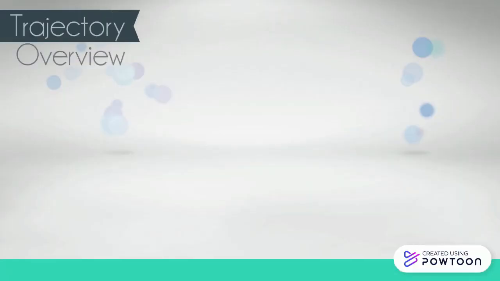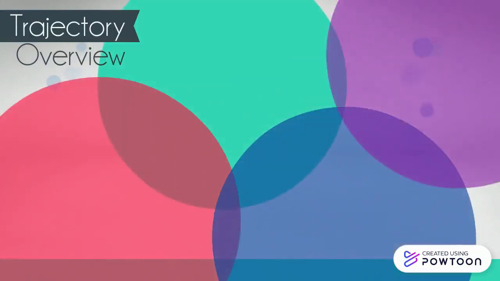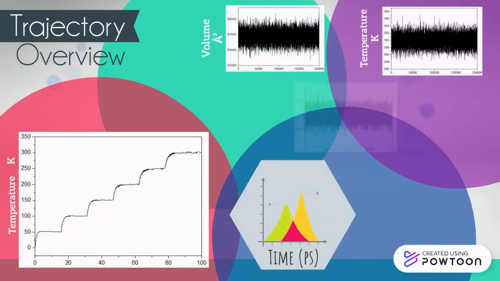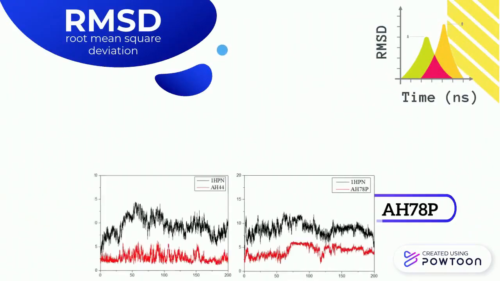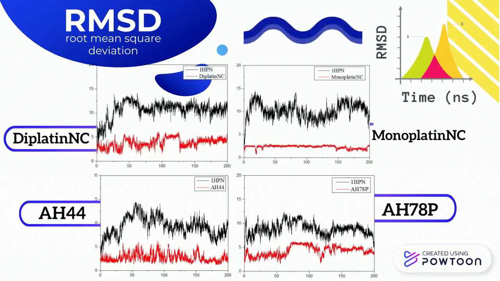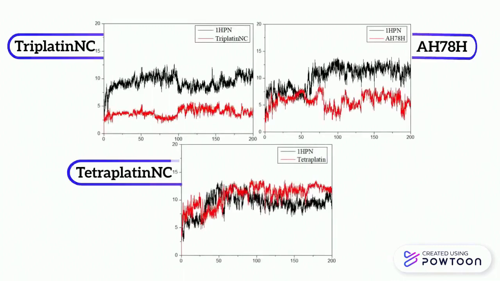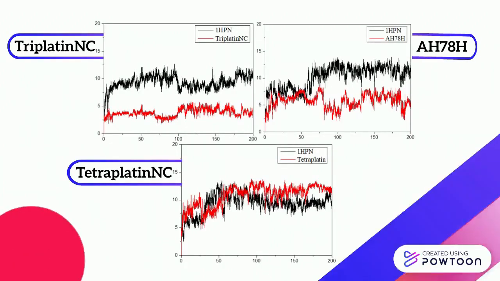The temperature increased in intervals of 50 Kelvin during heating steps. Also, other physical properties assure the stability along the trajectory. Our MSD showed a significant decrease in structural deviation of HS based on the presence of the complexes. Both diplatin-NC and A844 showed as the most rigid, whereas tetraplatin was the least.